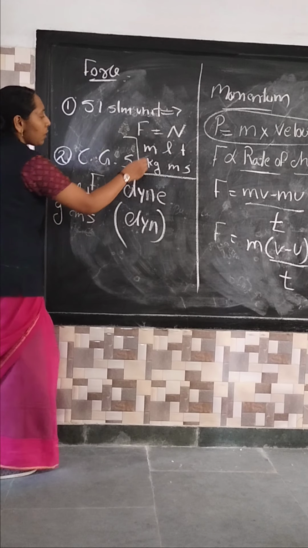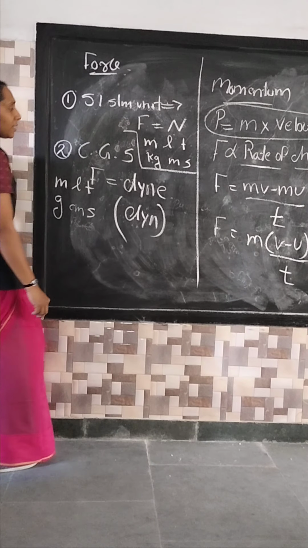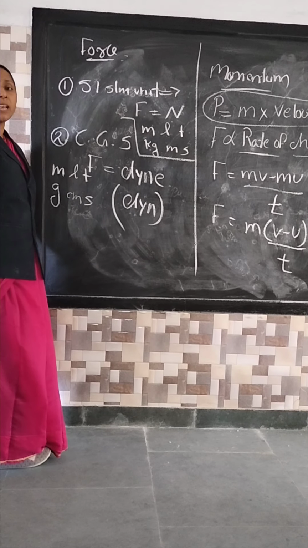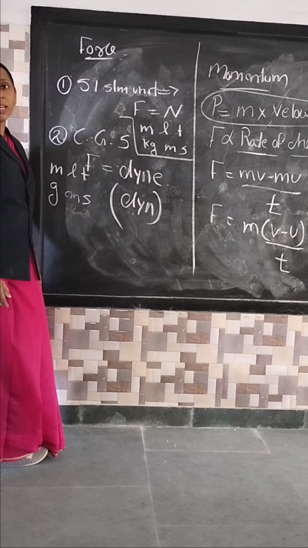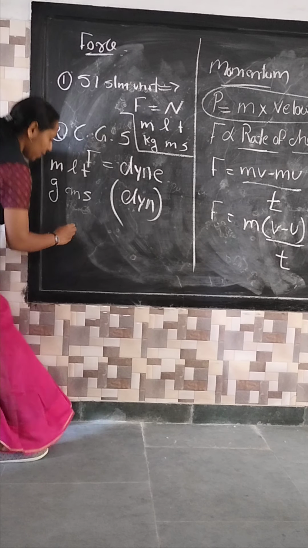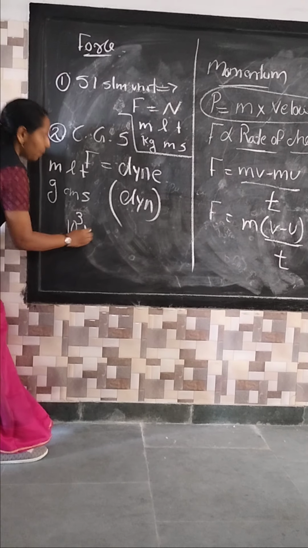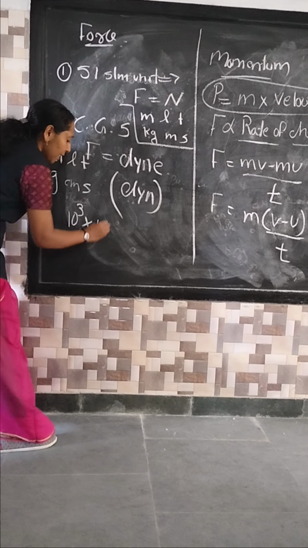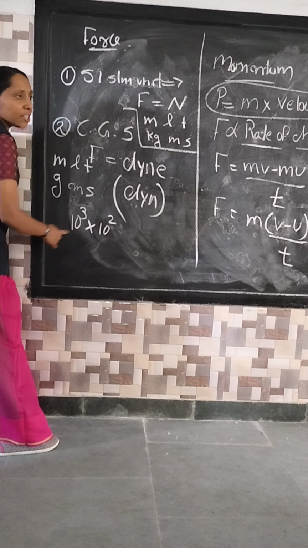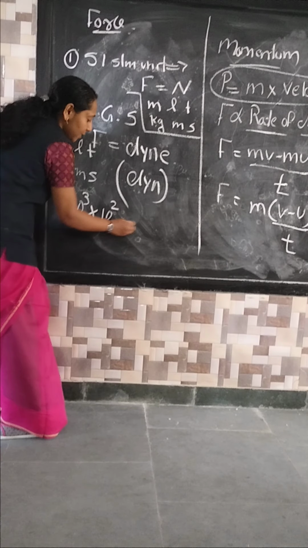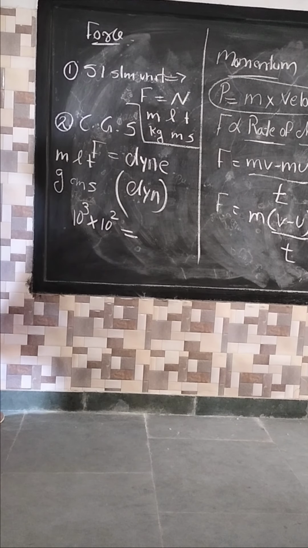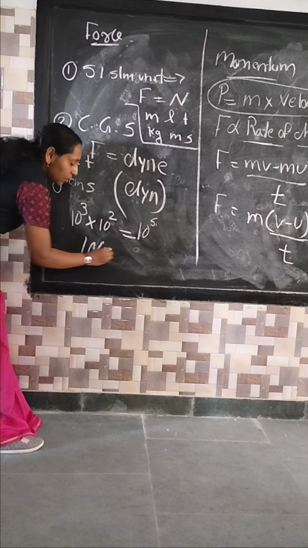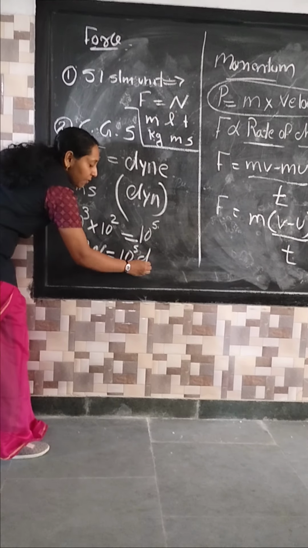So how to convert one into the other? How many grams are in 1 kilogram? 1000 grams, so 10 raised to 3. Then converting meter to centimeter gives 10 raised to 2. That means 10 raised to 3 into 10 raised to 2, which is 10 raised to 5. That means 1 Newton equals 10 raised to 5 dyne.